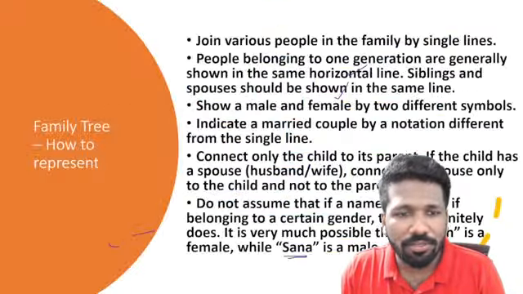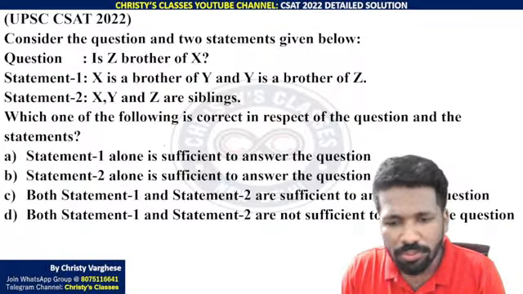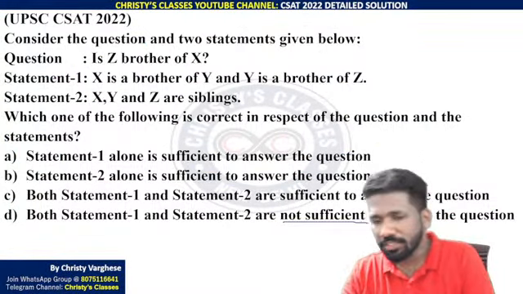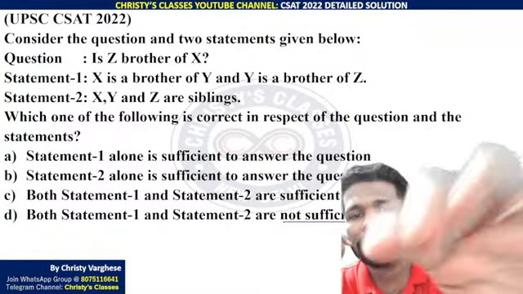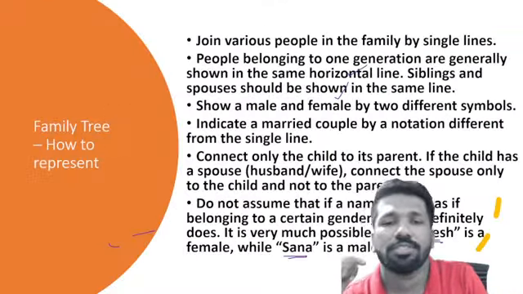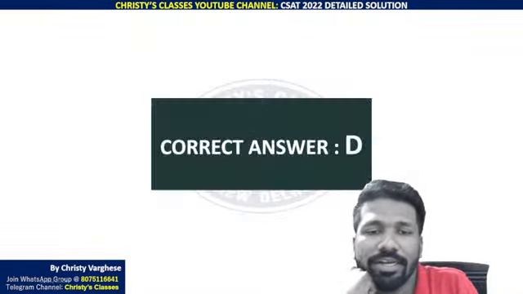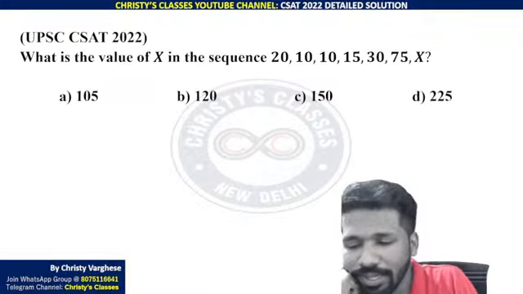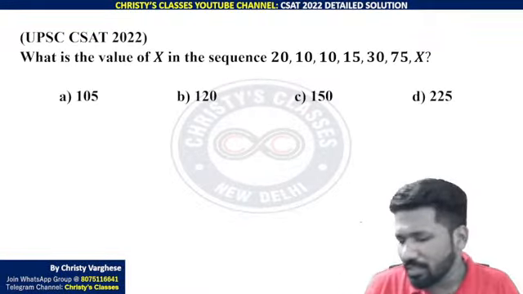So option D. What is option D? Both statement 1 and 2 are not sufficient. Even if you use both the statements, you cannot conclude that Z is a brother or sister of X. All of you clear? Okay, then series is a very simple chapter.